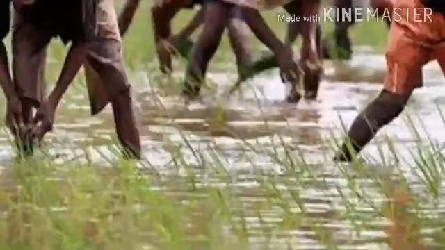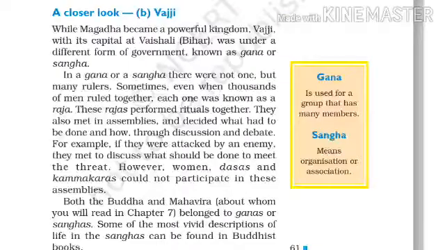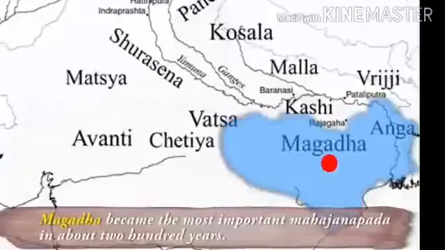And now, after the study of changes in agriculture, we come to the next point: a closer look at Magad and Vazji. Now it is very important to know. So first of all, we study about Magad. Magad became the most important Mahajanpada in about 200 years. How did Magad become the most important?